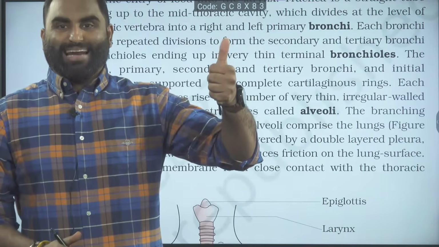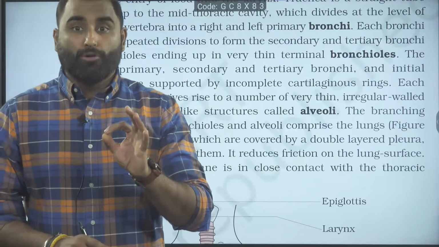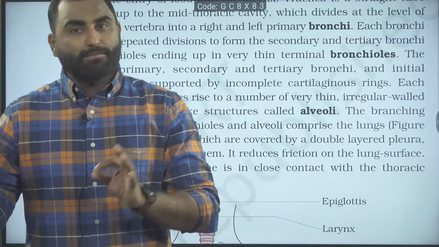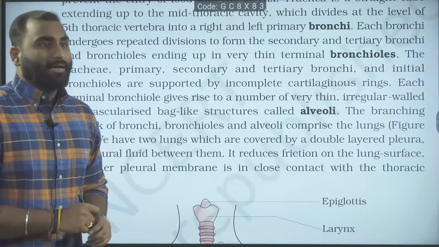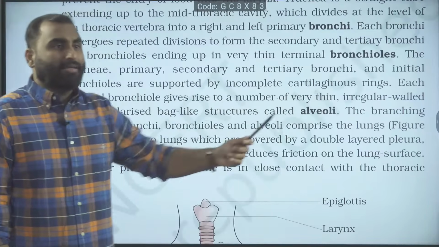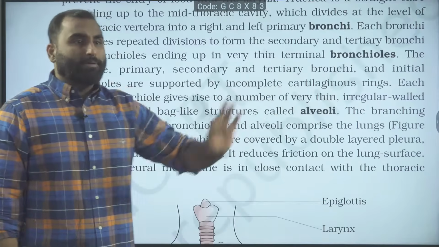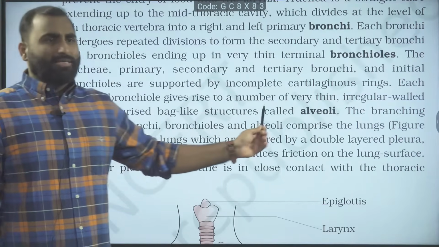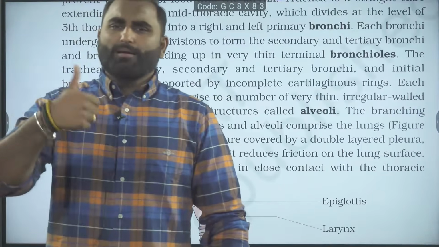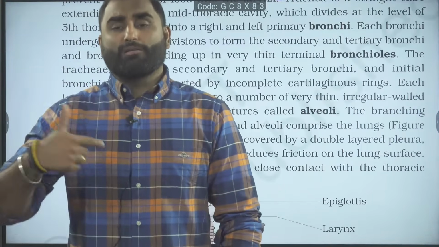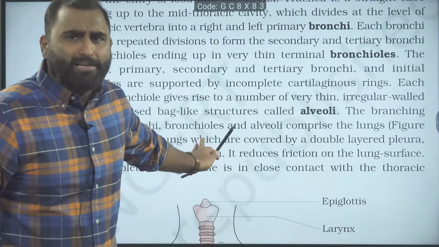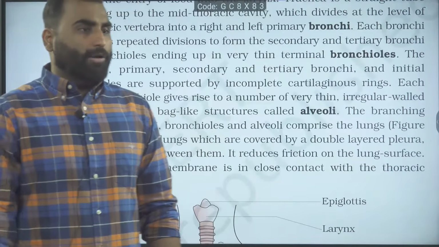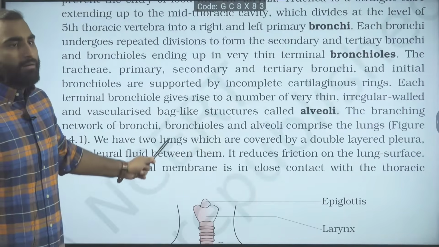So, starting from the trachea till the initial bronchiole. Someone on YouTube said the terminal bronchiole also has it. No, that is a mistake. So just read that line. The trachea, primary, secondary, tertiary, and the initial bronchioles are supported by incomplete cartilaginous rings. Each terminal bronchiole gives rise to very thin, irregular-walled, vascularized alveolar structures. After the initial bronchiole there will be the terminal, after terminal there will be the respiratory bronchiole. Respiratory bronchiole is not mentioned here, but after it there will be alveolar ducts and then the alveoli, which do not have the rings on them.